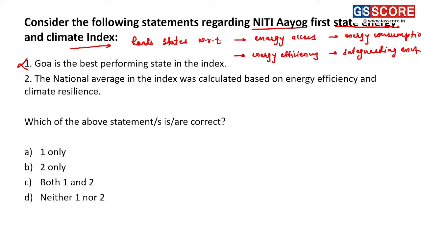Fine. Second statement, the national average in the index was calculated based on energy efficiency and climate resilience. This statement is a correct statement because the performance of various states is analyzed on the basis of their energy efficiency and climate resilience. So only the second statement is correct, and that's why the answer is B, 2 only.